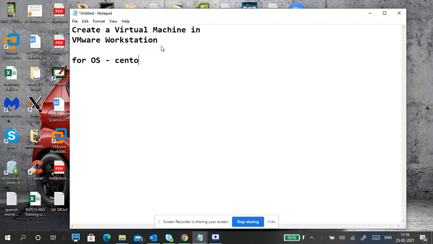CentOS 7. CentOS 8 is there, but I got a minimal for 7, so I want to use 7 only. We can use 8, but I like 7. For easy download I put the minimal. It is the CentOS minimal version, and a direct image is there. It is less than 1 GB, so that is quite easy.